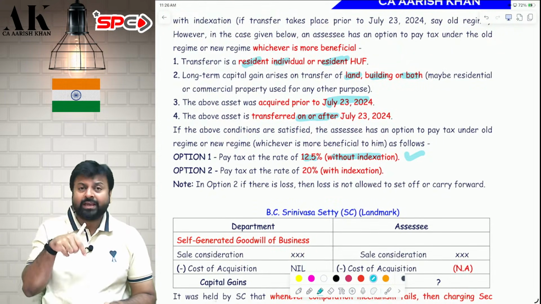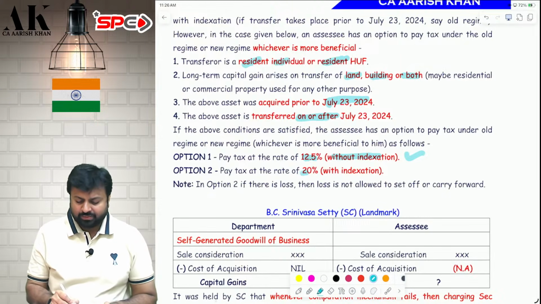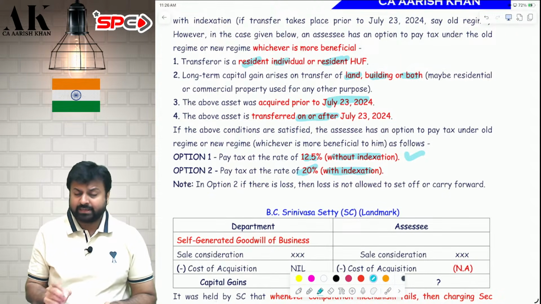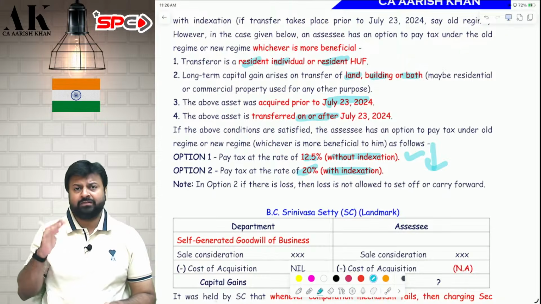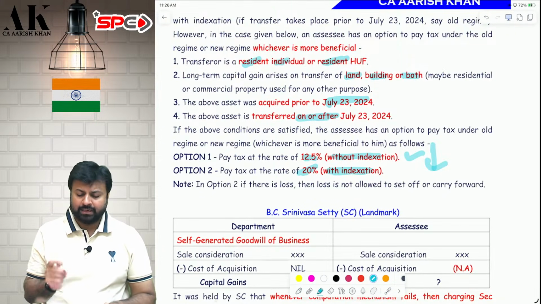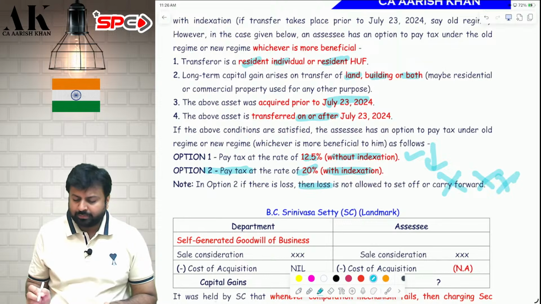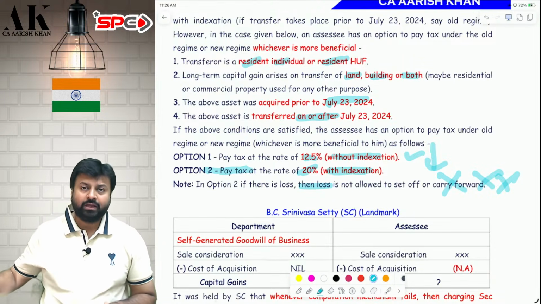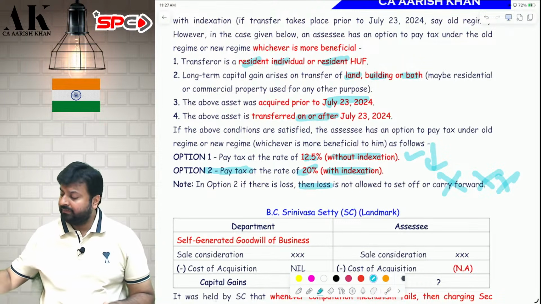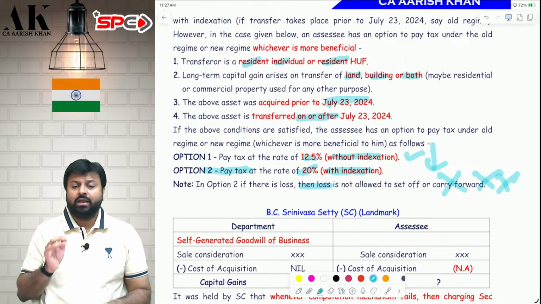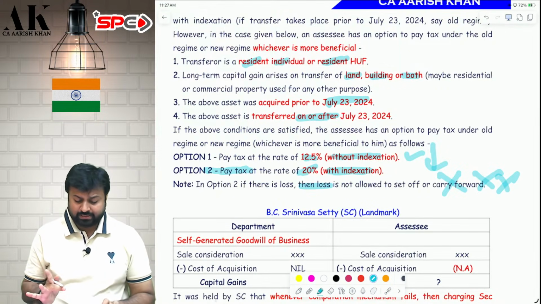But only for this case, you have one more option. That is, you can take 20% tax with indexation also, and whichever is more beneficial, whichever tax is less, you can pay that. But always remember, in option 2, if there is a loss, then that loss will not be allowed to carry forward and set off. I hope it is clear to all of you.